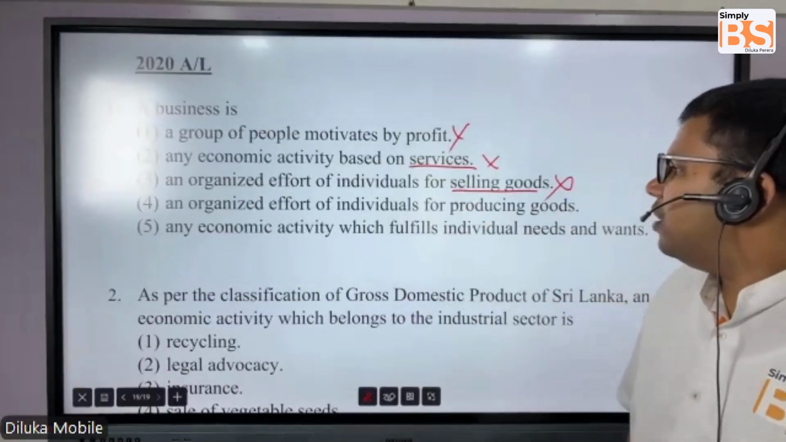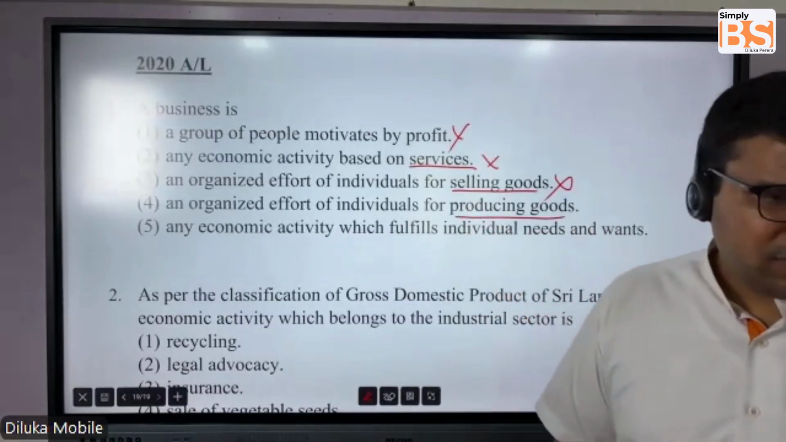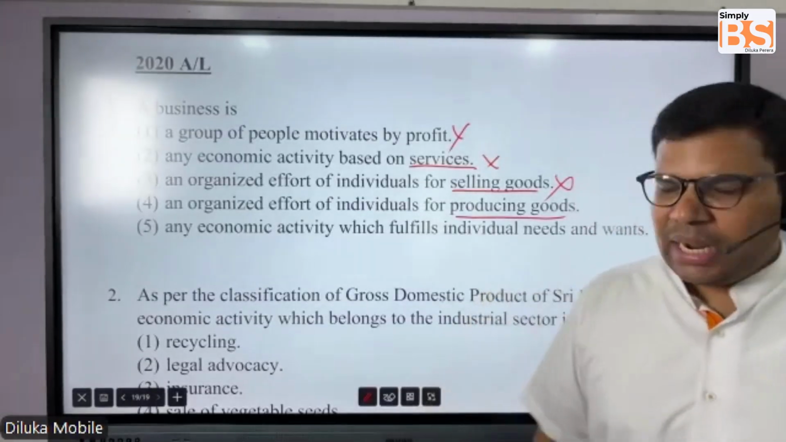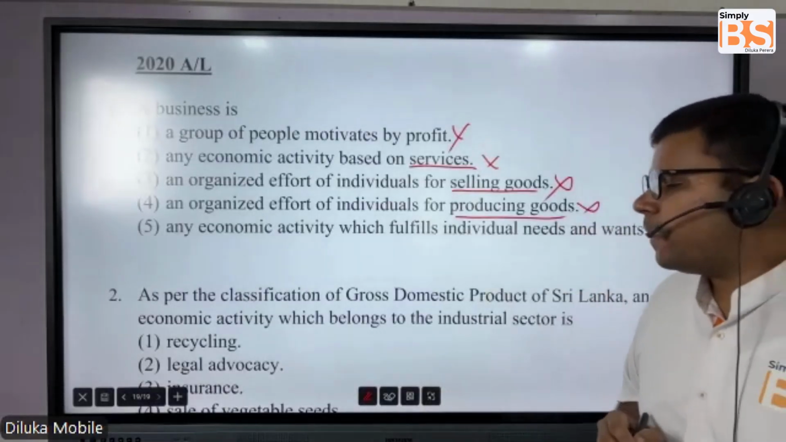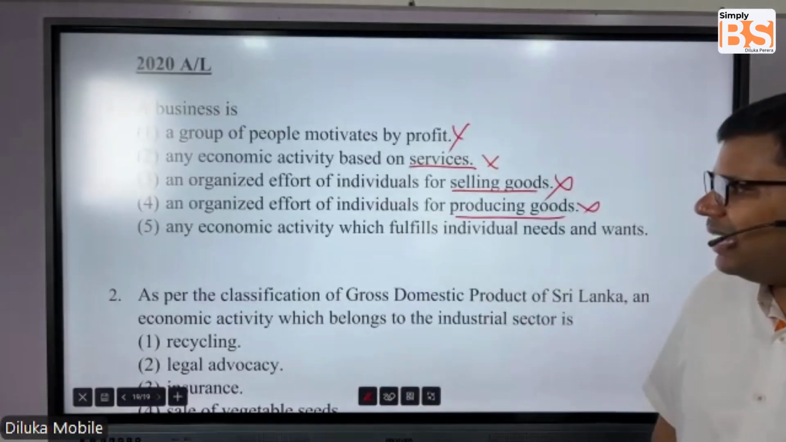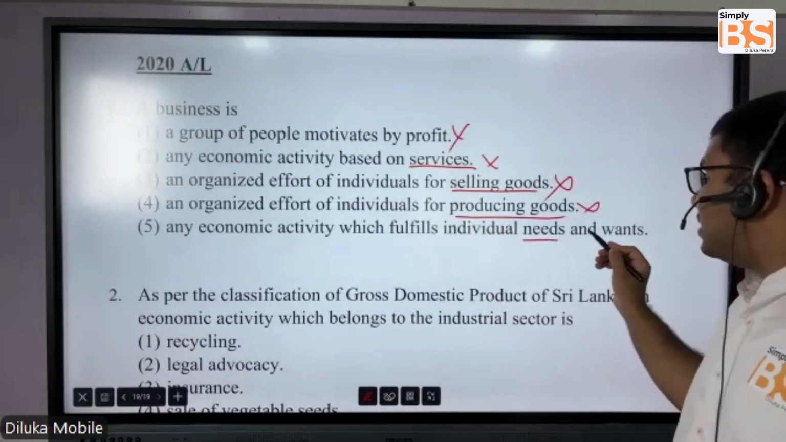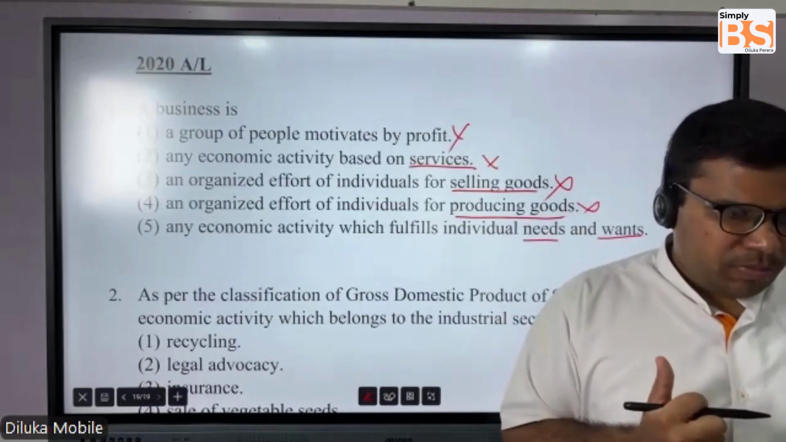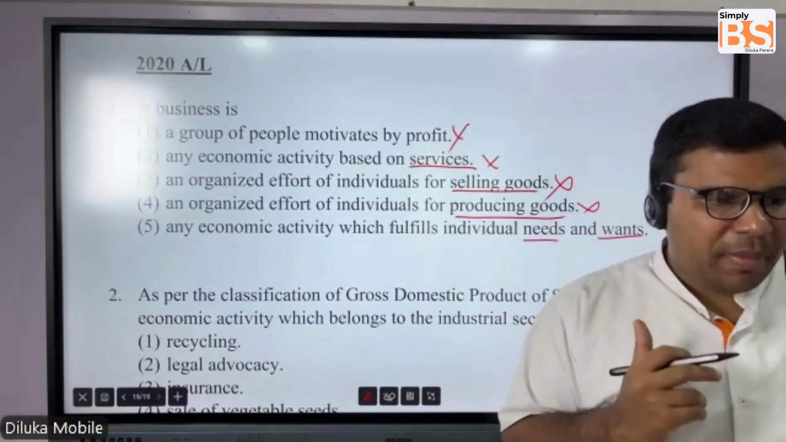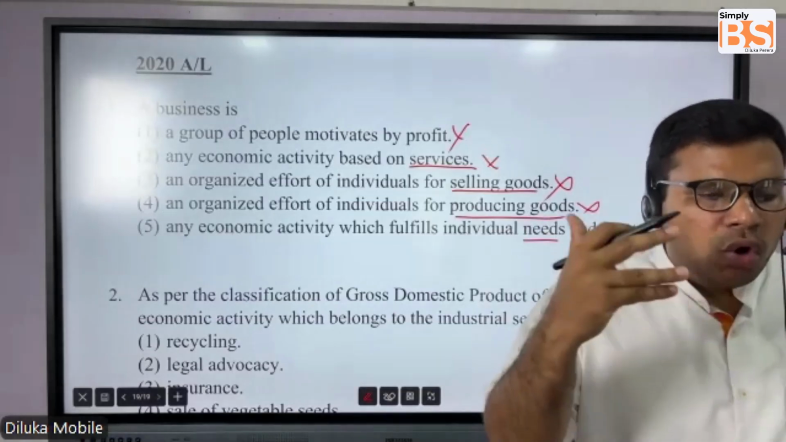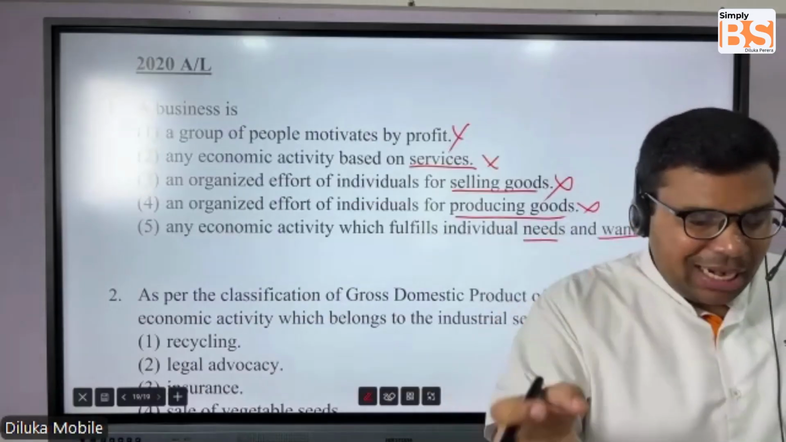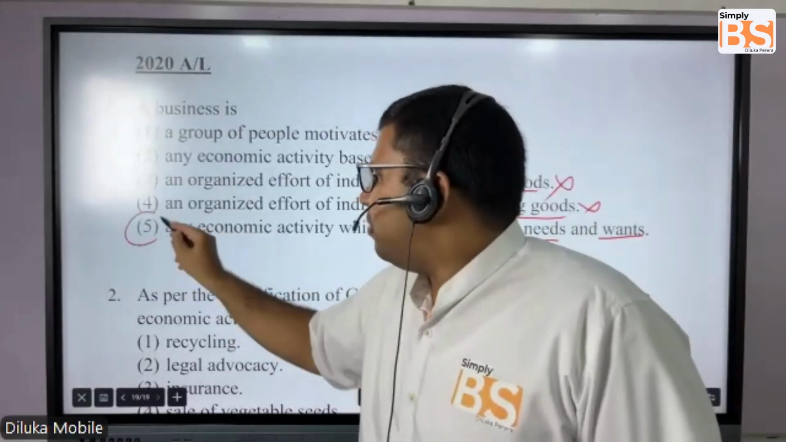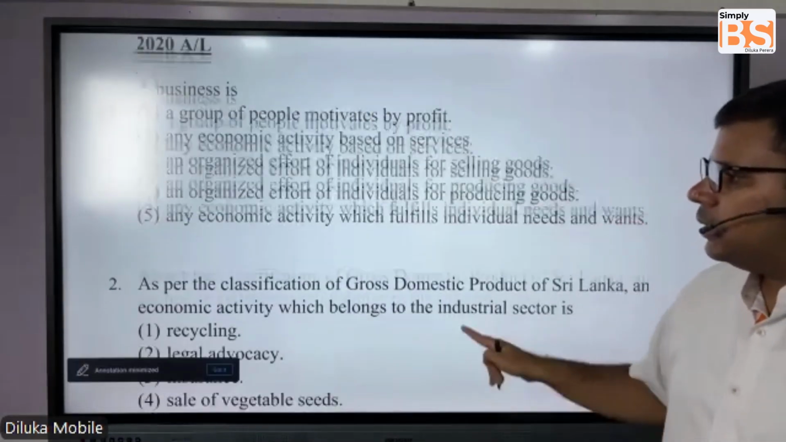An organized effort of individuals for producing goods? Not really. A business will be involved in either producing a good or offering a service, not only producing a good. Then obviously the fifth answer should be the correct one: an economic activity which fulfills individual needs and wants. Yes, that's the answer. You know what an economic activity is? It is an activity conducted to fulfill human needs and wants, and for that you get something in return. So the answer is number 5.